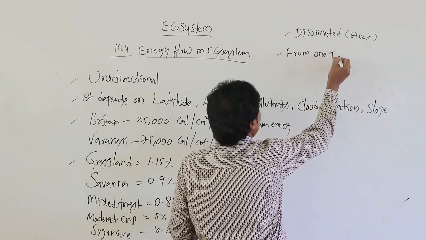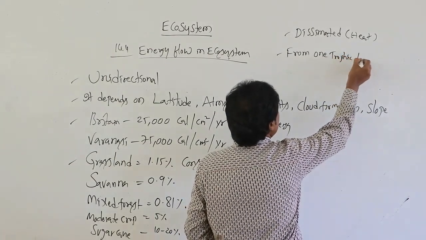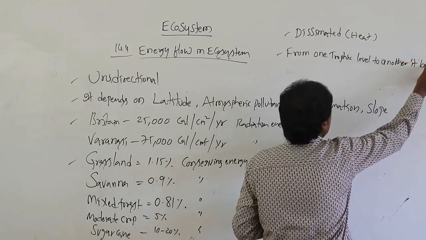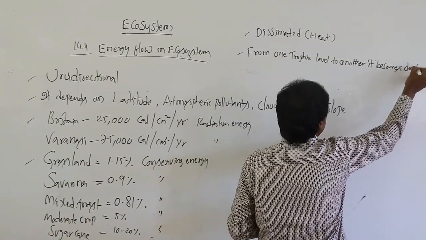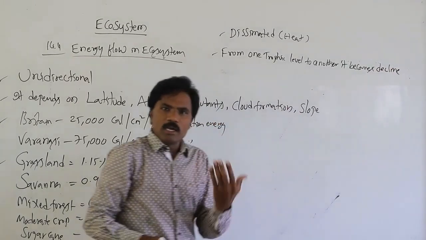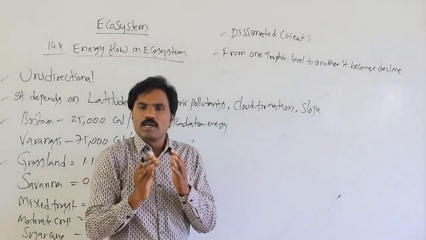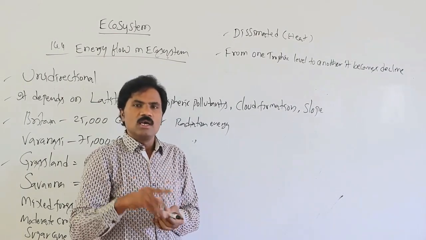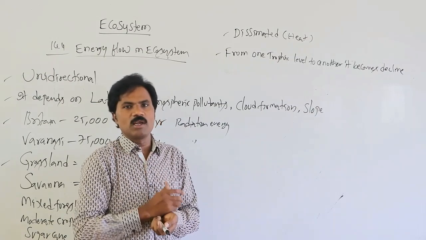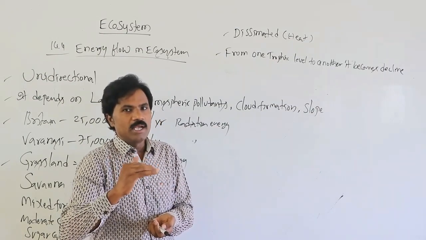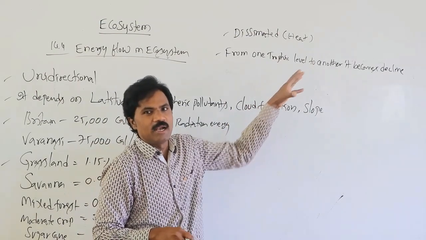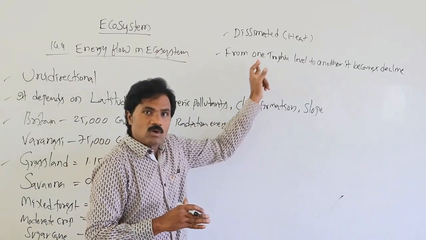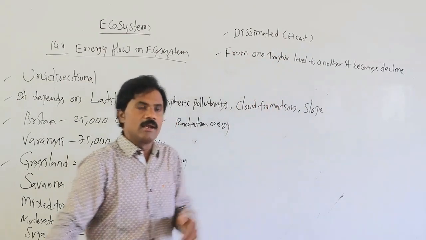From one trophic level to another, it declines. Why? Because during energy release, respiration plays an important role. At the time of respiration, energy is released. Only a small amount of energy is utilized for various metabolic activities. Most of the energy is liberated in the form of heat and lost. From one trophic level to another, it frequently declines.